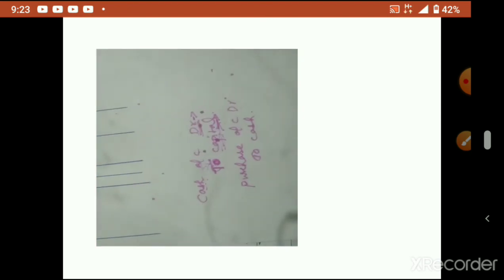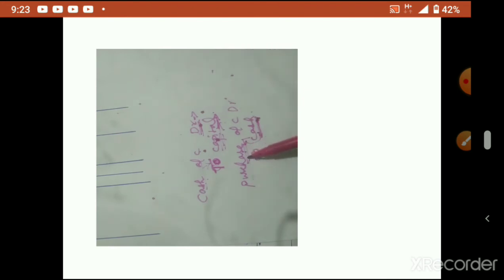See here, what is coming as "To"? Cash itself is coming. So what is the opposite to cash? Purchase. So when this comes, what happened? Cash is credited. Cash is standing on the credit side. So this purchase you have to put where? On the credit side.